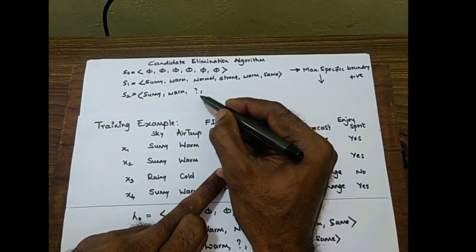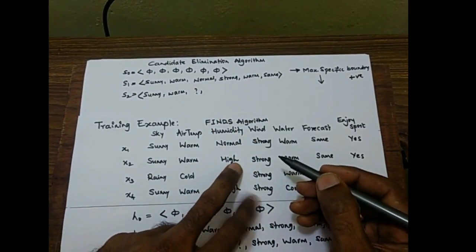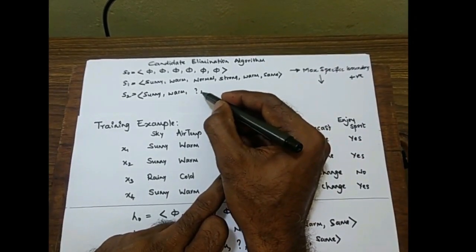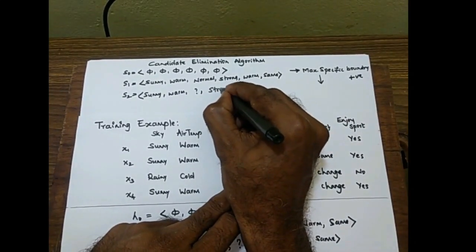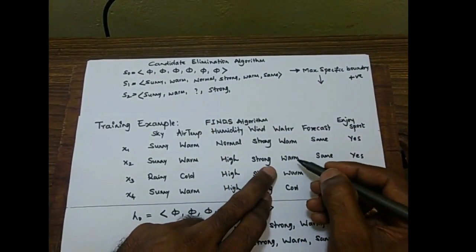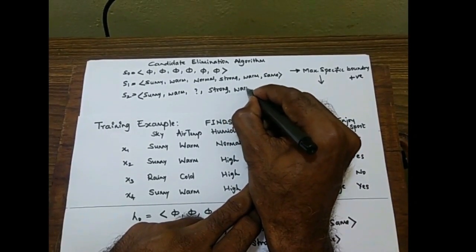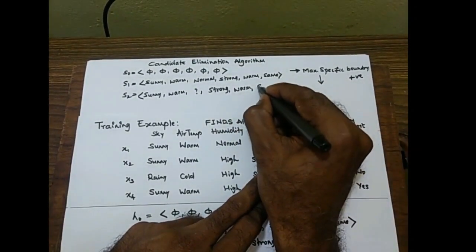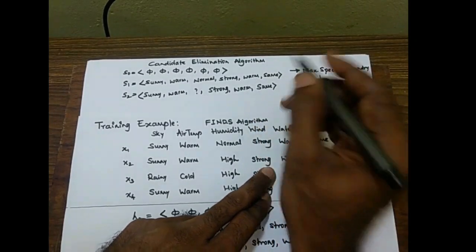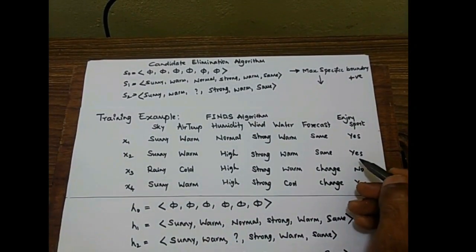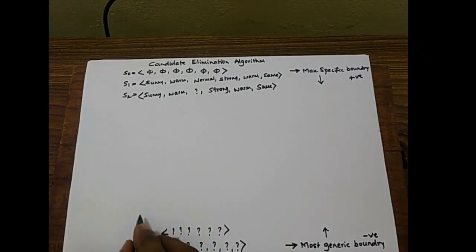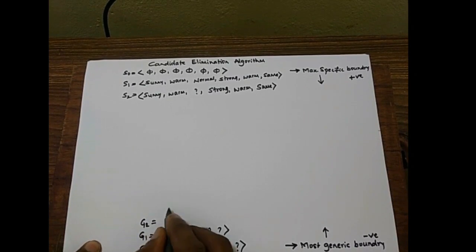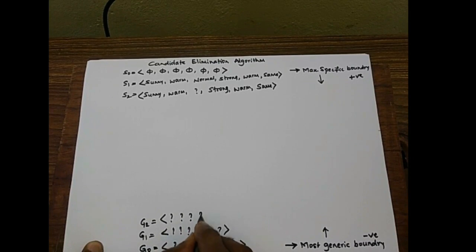We are taking the most generic value, where a question mark indicates any value is acceptable. Next, strong is compared with strong, same. Warm is compared with warm, it is same. Same is compared with same. X2 is a positive training sample, hence there won't be any effect on G2 from X2. So again 6 question marks will remain here.